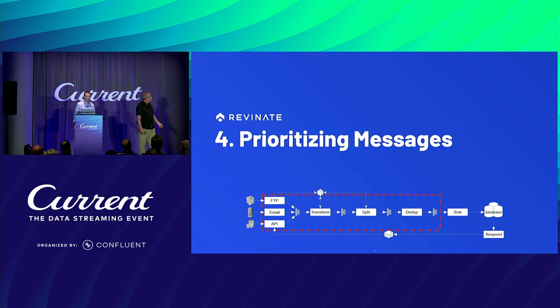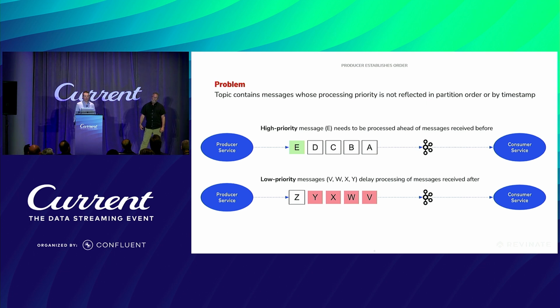All right, so I want to talk about message prioritization. This applies really throughout the whole pipeline. Something to call out is that prioritization is effectively a business need. It's a business requirement. It's like, oh, this message or set of messages is higher priority than this other set. That's different, of course, than Kafka's ordering. That's a technical construct. It basically says within a partition, if you put these messages there, that's the order. So priority and order, they don't always sync up.